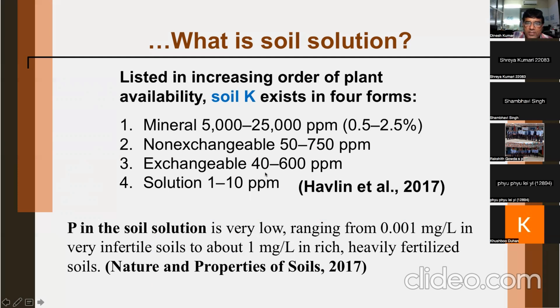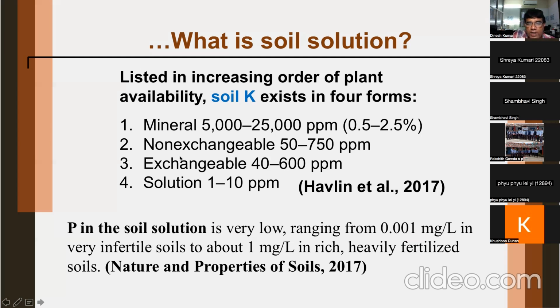For example, potassium. First, the mineral form is very high, 5,000 to 25,000 ppm in soil, meaning 0.5 to 2.5% content in soil. It can be in this range because it is there in minerals. Many minerals contain potassium in soil.